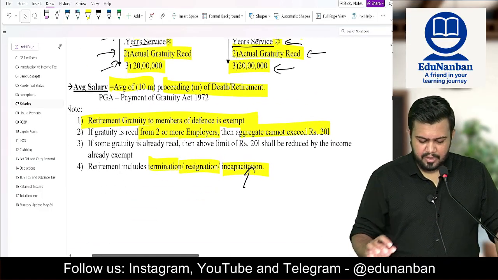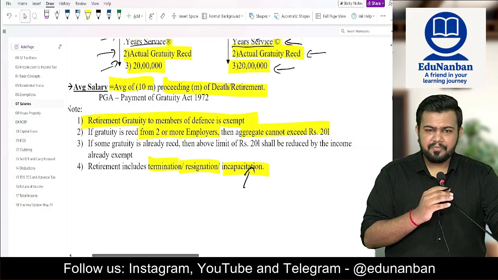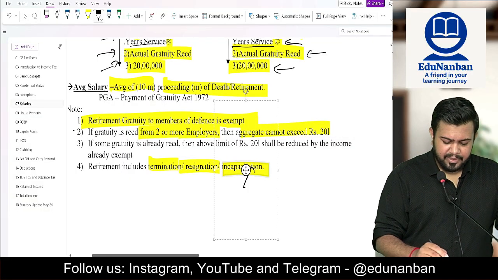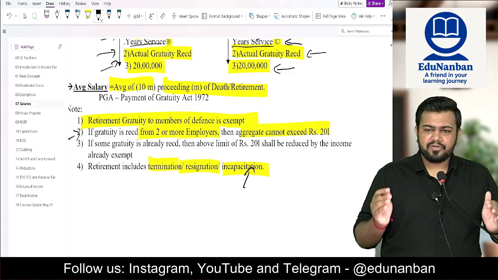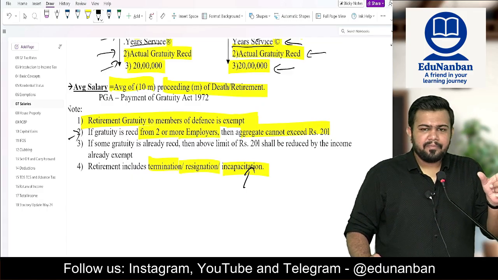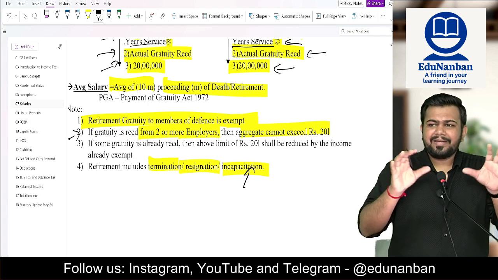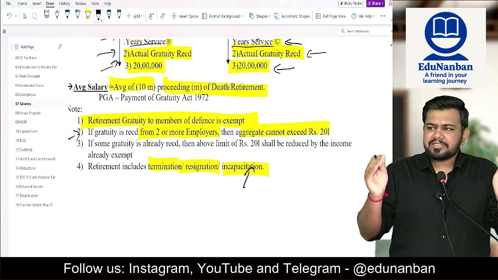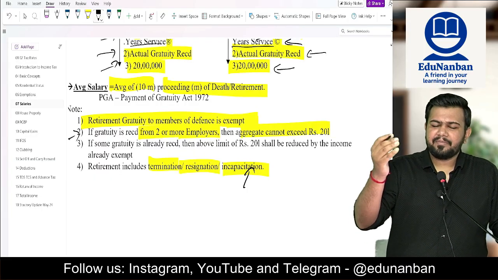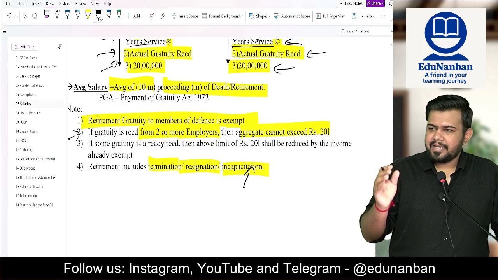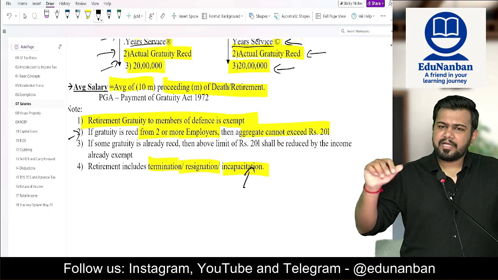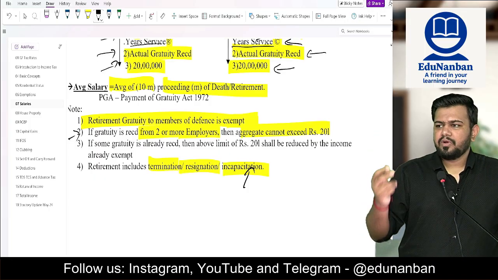Now a small note: retirement gratuity which is given to members of defense is completely exempt. And if gratuity is already received and some exemption has already been claimed, then you have to remember that the 20 lakhs is the lifetime maximum exemption. So if the employee has already claimed an exemption of 8 lakh rupees, then only the balance 12 lakhs can be claimed further. So you have to change the limit from 20 lakhs to 12 lakhs.